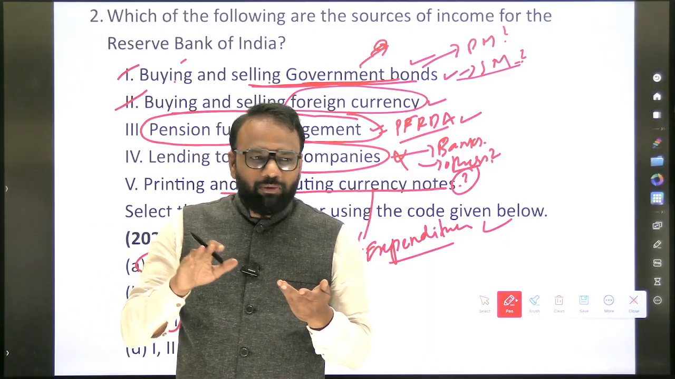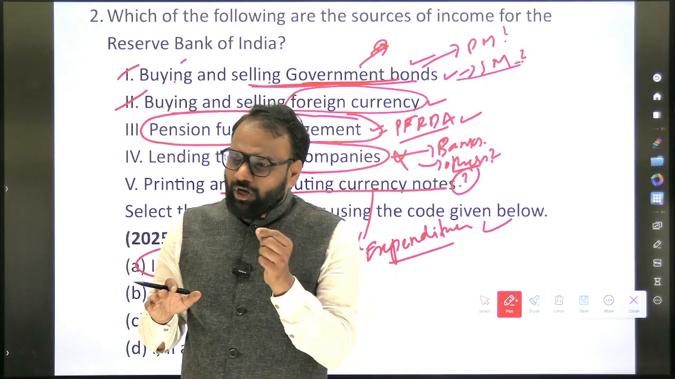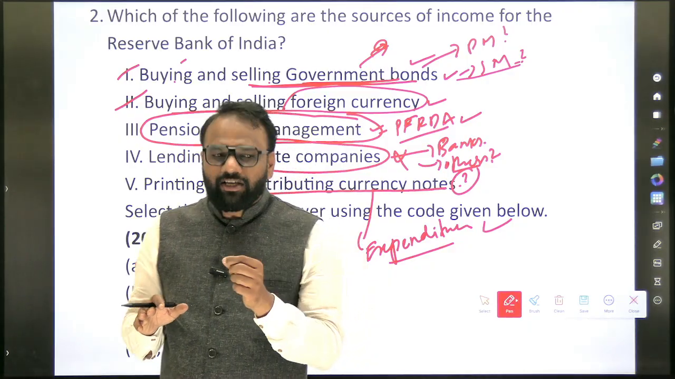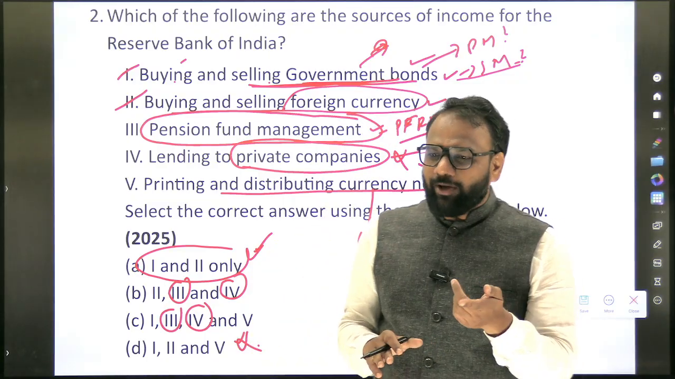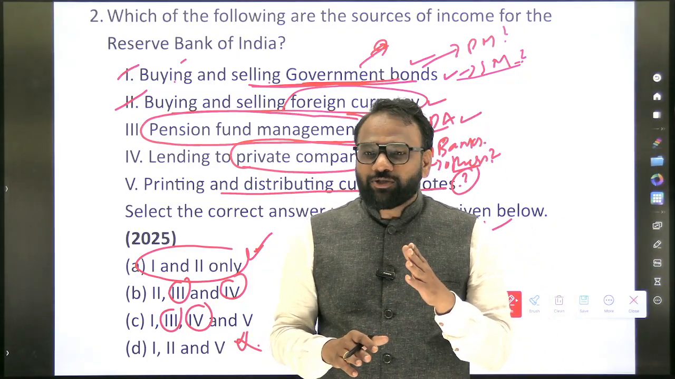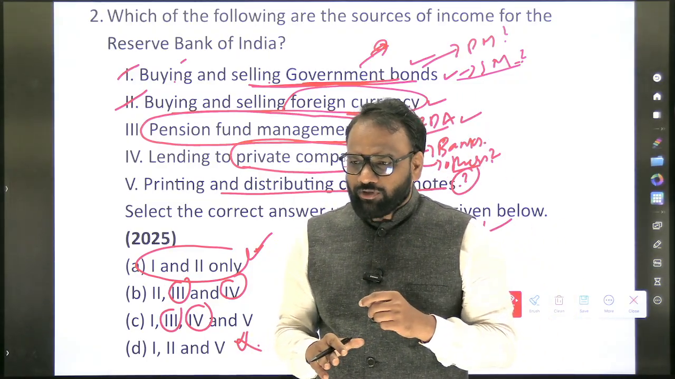But even though there is a motto of economic stability, at least some small amount of profit RBI will make. Yes, that small amount of profit will become what? Expenditure of RBI or source of income for RBI? Source of income for RBI. Okay, source of income for RBI.